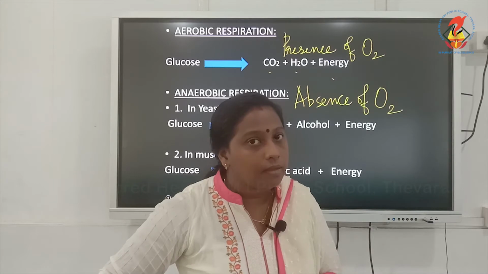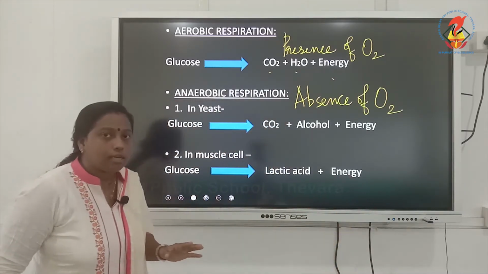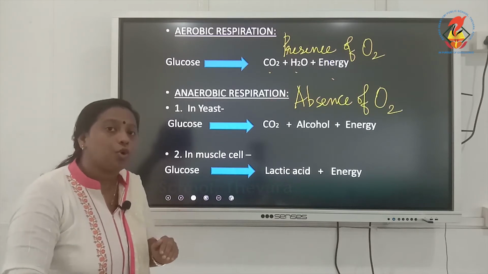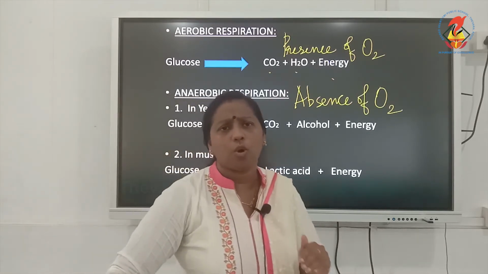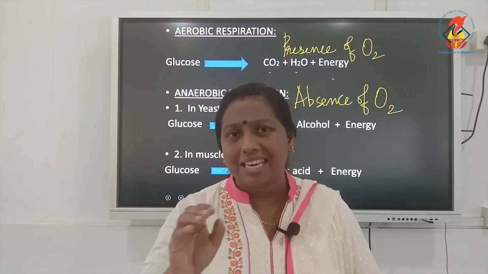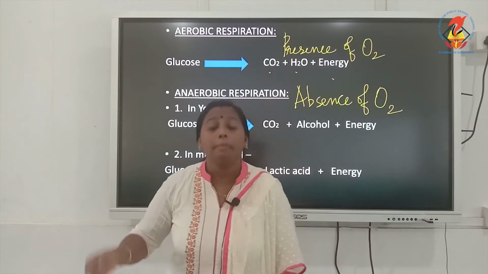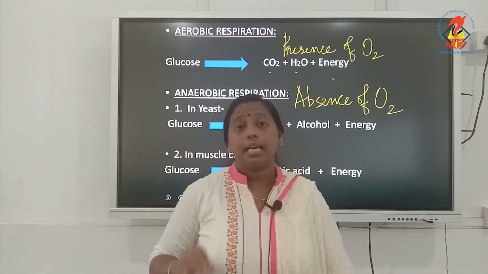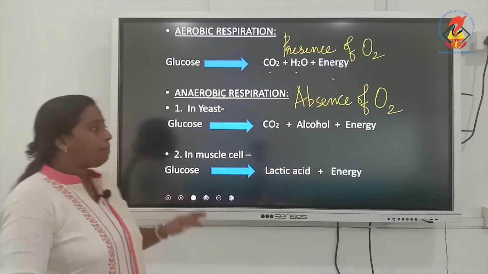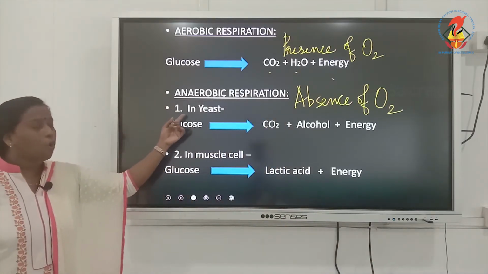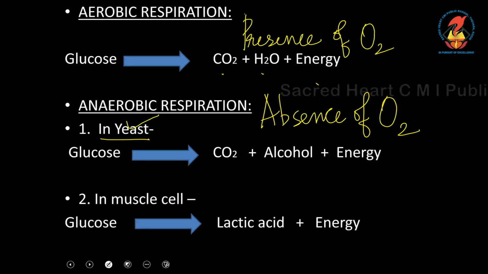Is that clear? Yes. Now moving on to anaerobic respiration. As we told earlier, it is a process which occurs in the absence of oxygen. Normally this anaerobic respiration occurs in smaller organisms like yeast, bacteria and all. But in some cases it can occur in human beings also, in our specialized cells, especially in our muscle cells. So first we will see the anaerobic respiration which occurs in simple organisms. An example taken here is yeast.